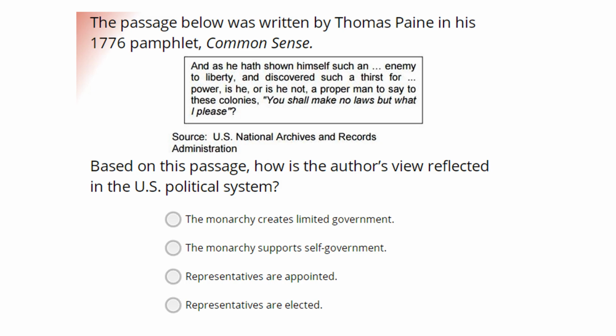Question number 4. The passage below was written by Thomas Paine in his 1776 pamphlet, Common Sense. Based on this passage, how is the author's view reflected in the U.S. political system? We know that Paine was pro-revolution, so we need to pick the idea that shows that Paine is pro-democracy and anti-British monarchy, because once you read this question, you identify that it's asking you, what is the point of view and what is the belief of Thomas Paine? So which one of these answer options best shows Paine's point of view?